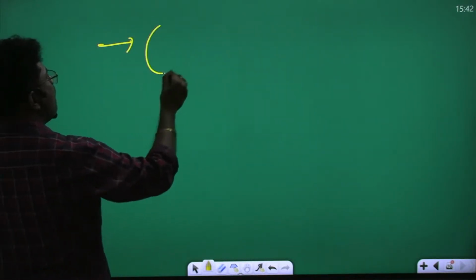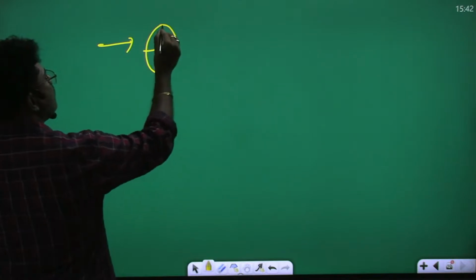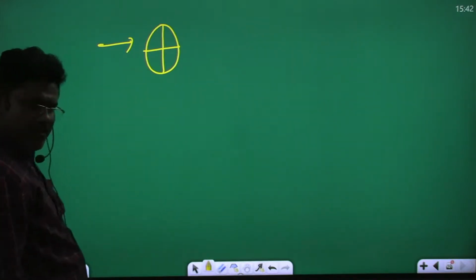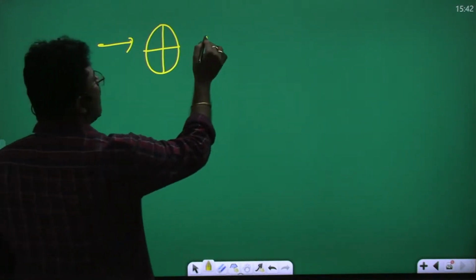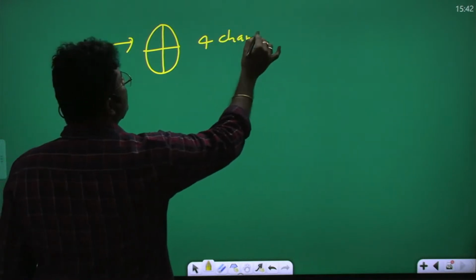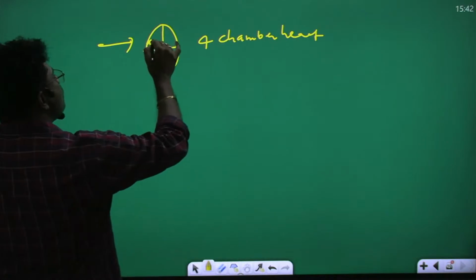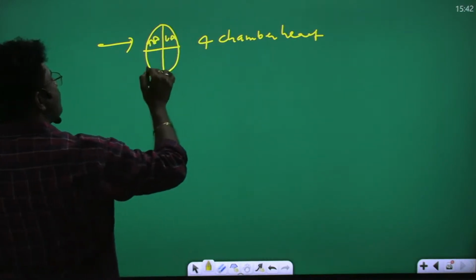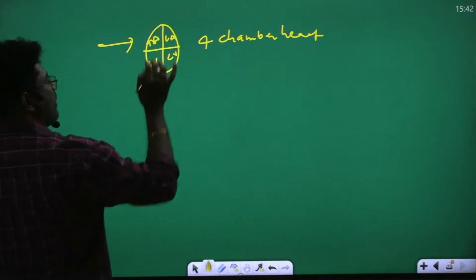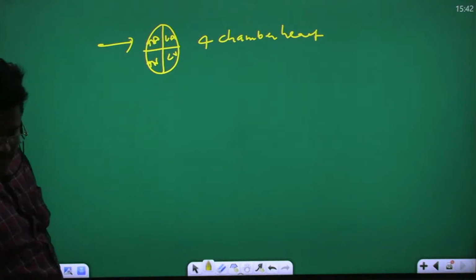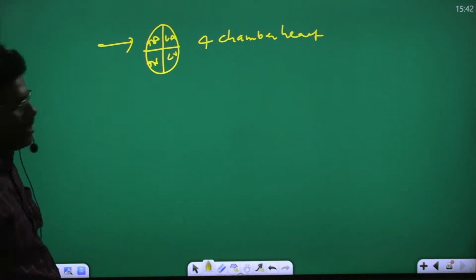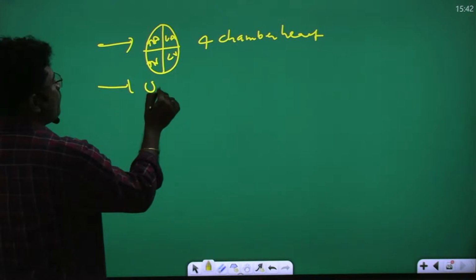Birds have the complete four-chamber heart. How many chambers does the bird heart have? Four. So right atrium, left atrium, right ventricle, left ventricle. Total how many chambers are present? Four-chamber heart. Birds are unisexual.